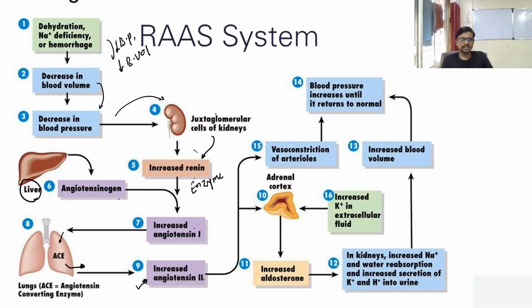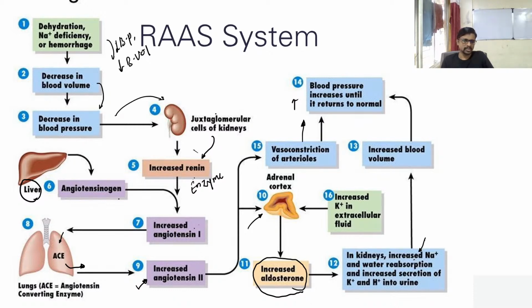Okay, so this angiotensin 2 is a potent vasoconstrictor, so it causes contraction of the blood vessels and results in high blood pressure. Okay, so the blood pressure is now regaining its normal level. At the same time, this angiotensin 2 moves toward the adrenal cortex and releases the aldosterone hormone from the cortex of the adrenal gland, and this aldosterone acts on the DCT and CT, which absorb more sodium into the blood, and that's why osmotic pressure again increases.